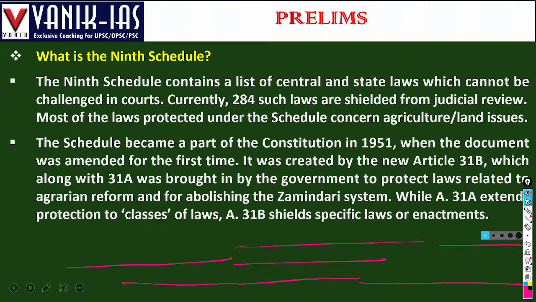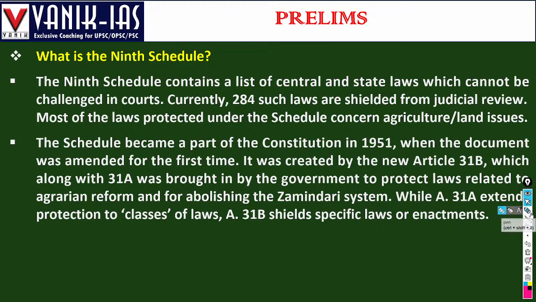Then what is the ninth schedule? The ninth schedule contains a list of central and state laws which cannot be challenged in courts. Currently, 284 such laws are protected from judicial review. Most such laws protected under the schedule concern agriculture and land issues. The schedule became a part of the constitution in 1951 when the document was amended for the first time.